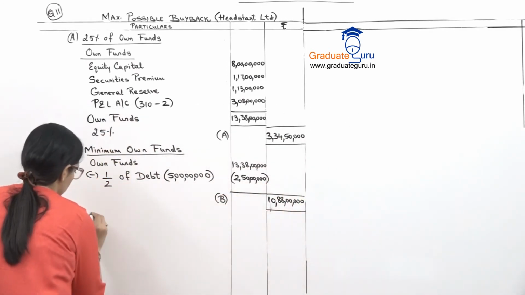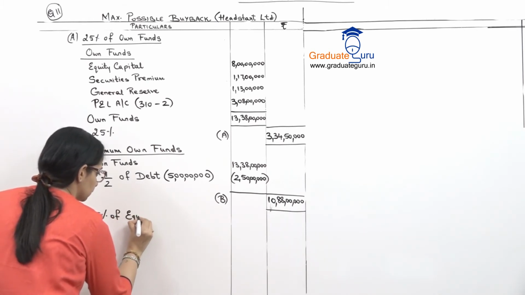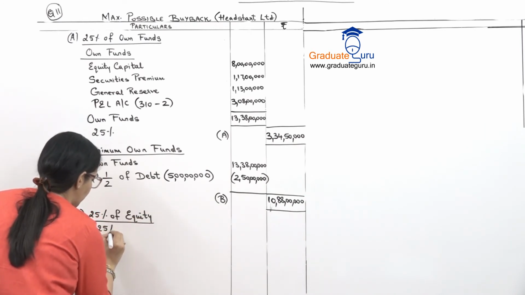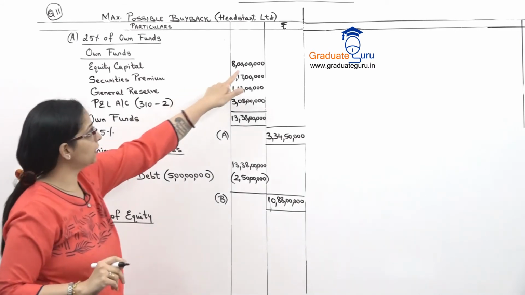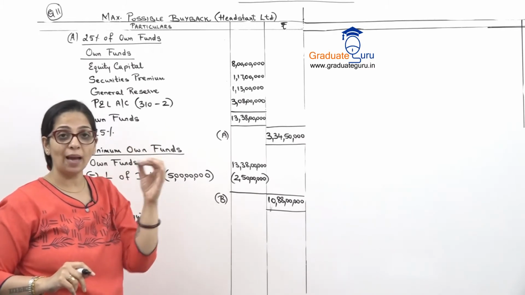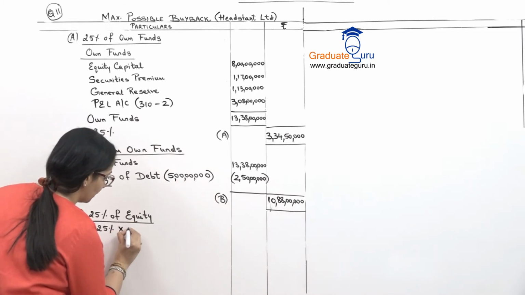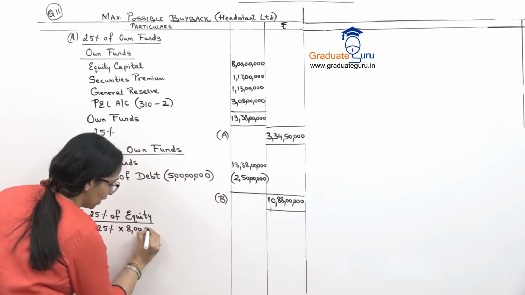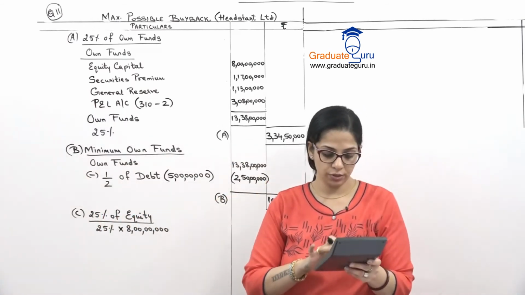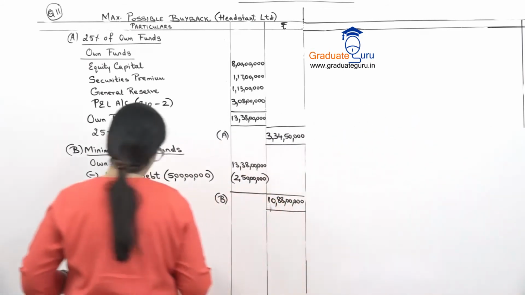Part C is 25% of equity. Okay, so first, 25% of our equity capital, which is 8 crores. By mistake, don't take from the balance sheet because वहां पर partly paid shares हैं. So I am going to take 25% of the fully paid shares, which is 8 crores. So 8 crores into 25% gives me 2 crores.